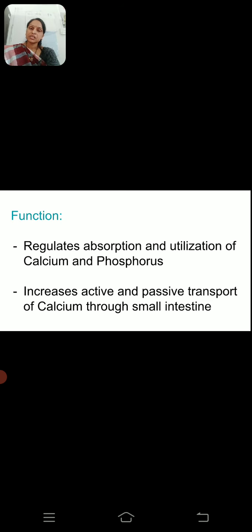Now let us see the functions of vitamin D. The first function we know very well, that it regulates the absorption and utilization of calcium as well as phosphorus. Then these processes lead to the strengthening of bones, or the strengthening of the skeleton. Then again, it increases the active and passive transport of calcium through the small intestine. So these are two main physiological functions of vitamin D.